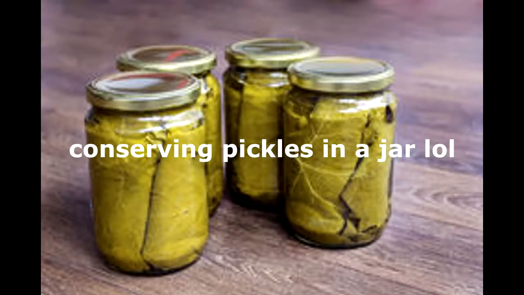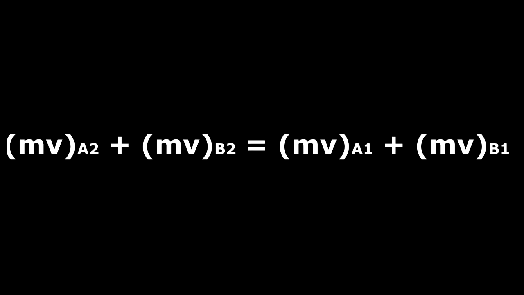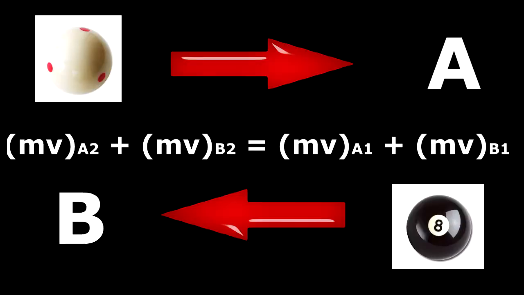Let us examine the preposterous purple pool balls. This example of the pool balls shows the idea of conservation of momentum, and how momentum is always conserved, even after the collision. In other words, the momentum of the two objects before the collision is equivalent to the momentum of the two objects after the collision. You can find the mass or velocity of the two objects using the following formula. In this case, the cue ball and pool ball are A and B.